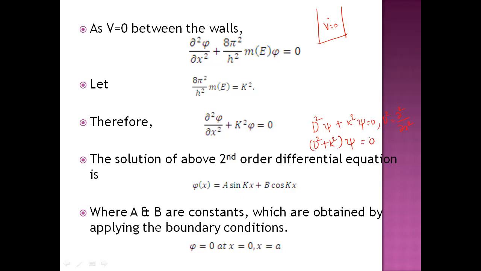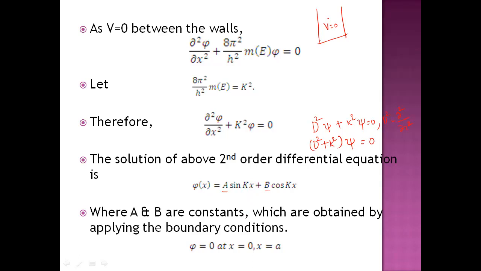If you take psi as common, D square plus k square of psi equal to 0. This is a second order differential equation whose solution will be in the form of psi of x equal to a sin kx plus b cos kx, where a and b are called constants, which you can obtain by applying boundary conditions.